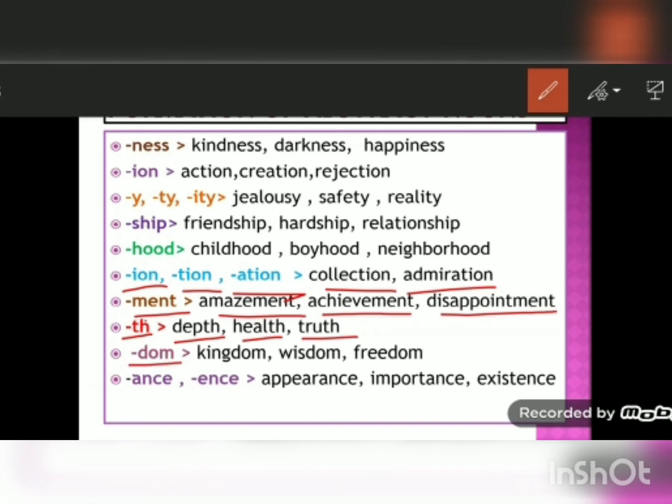By adding DOM, kingdom, wisdom, freedom. By adding ANCE or ENCE, like appearance, importance, existence. So this is how we can form the abstract noun from the given verbs, adjectives or nouns.